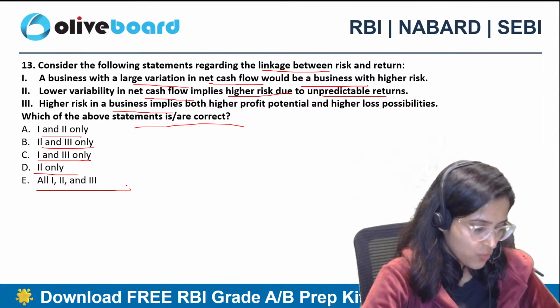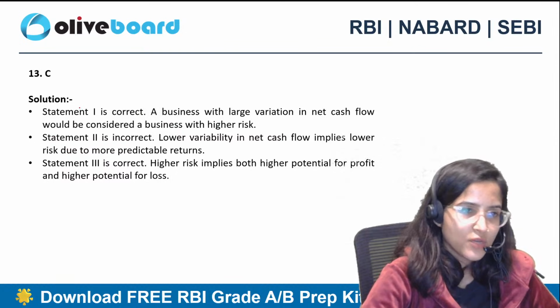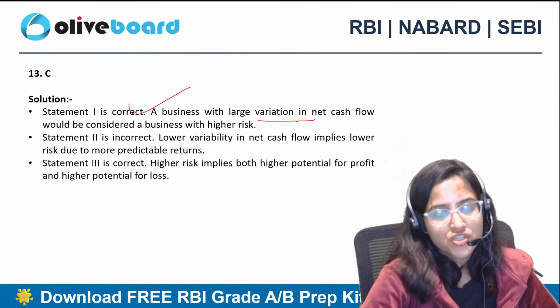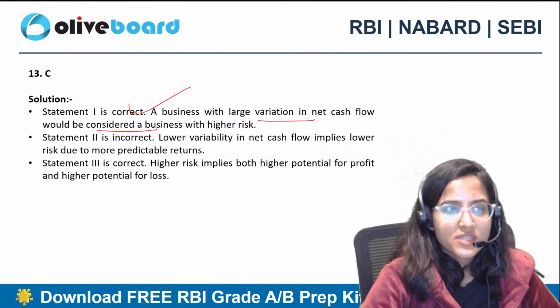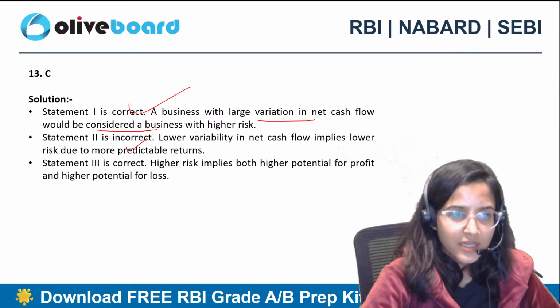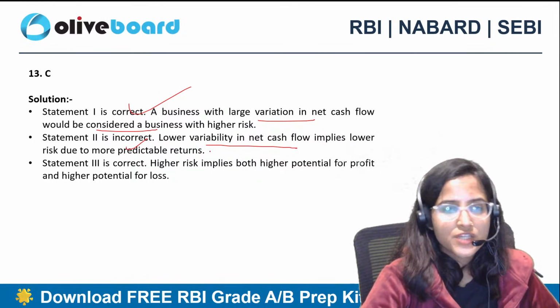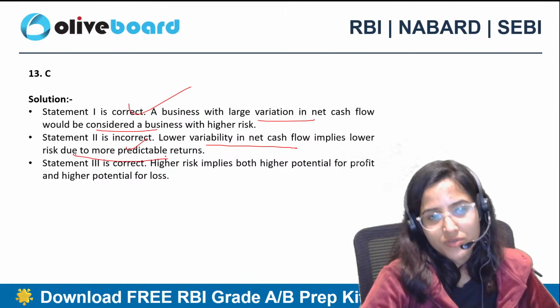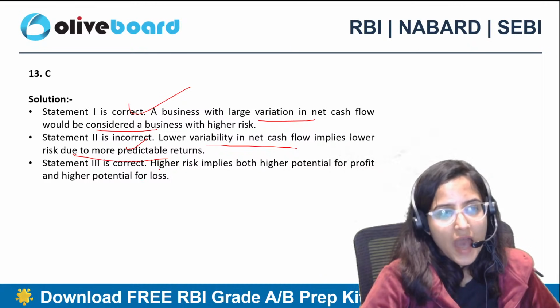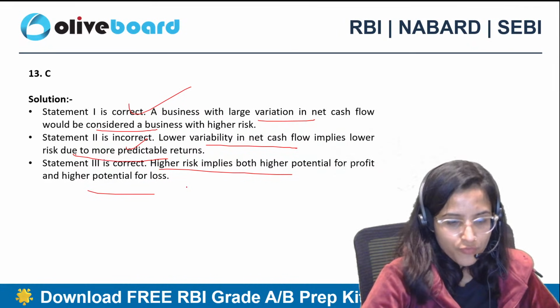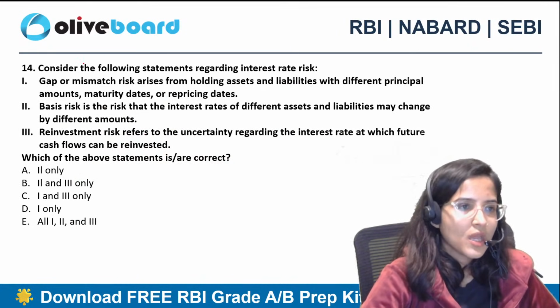C, 1 and 3 only. C, which is absolutely correct. First is correct. Business with large variation in net cash flow would be considered a business with higher risk. Second is incorrect. Lower variability in net cash flow implies lower risk due to more predictable returns. है ना? Then higher risk implies both higher potential for profit and higher potential for loss.